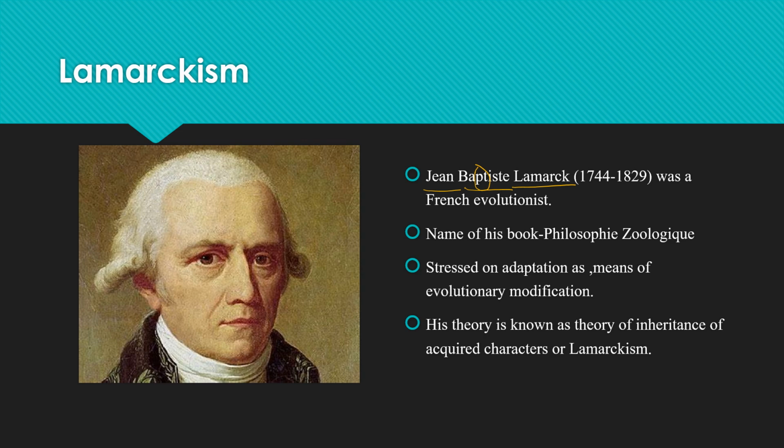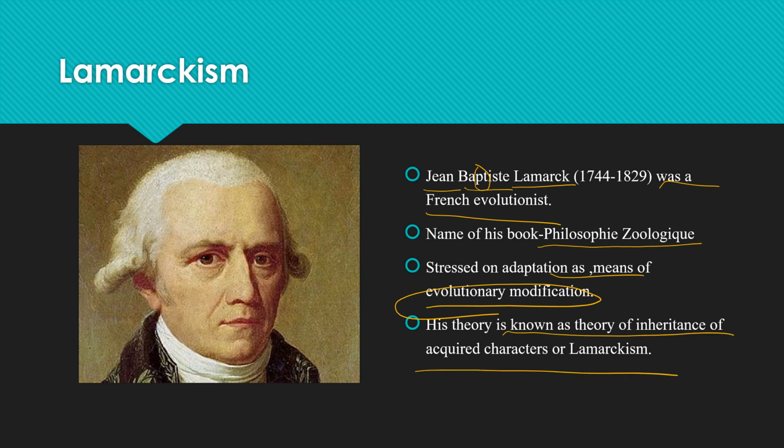Now he was born in 1744 and died in 1829, and he was a French evolutionist. What was his famous book? His famous book was Philosophie Zoologique. Lamarck mainly stressed adaptation as a means of evolutionary modification. His theory is known as the theory of inheritance of acquired characters, or Lamarckism. What is happening in this theory? We will tell it in the next slide.